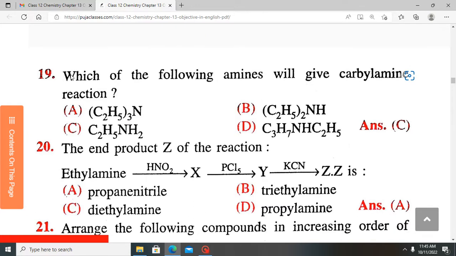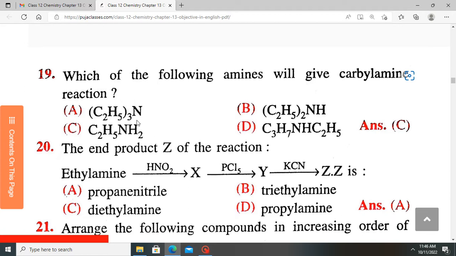Question 19. Which of the following amines will give a carbylamine reaction? So a carbylamine reaction is a reaction just like a Hofmann's reaction, which is used to test for the presence of primary amines. Carbylamine reaction is a Hofmann's reaction which produces a carbylamine or an isocyanide as an intermediate, which has a very mild smell. It is used to test for the presence of primary amines in a mixture.